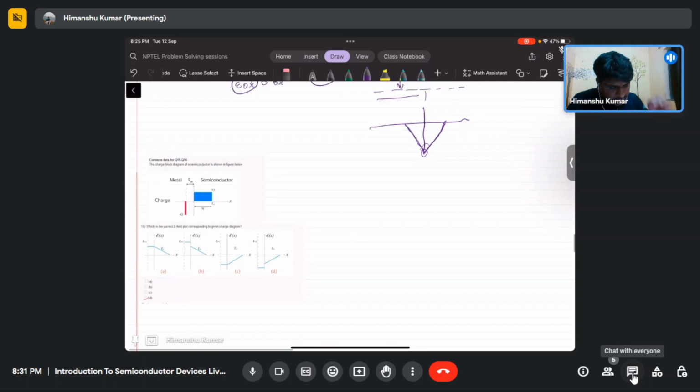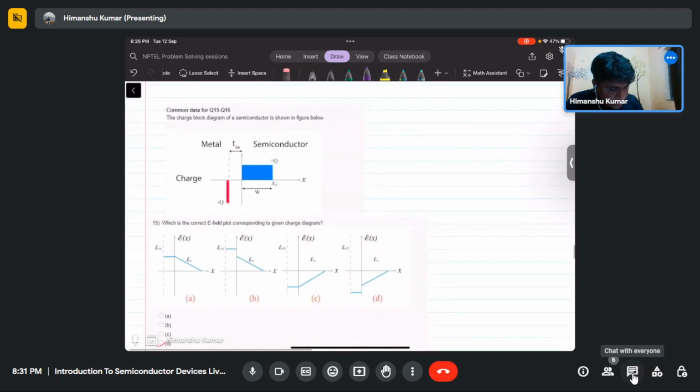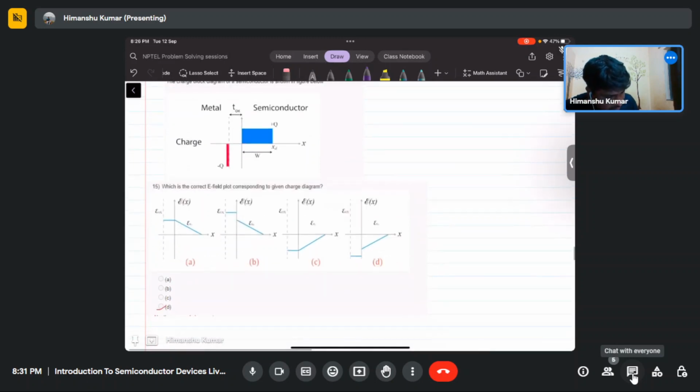So yeah, let's move to the next problem. In this, the charge block diagram of a semiconductor is shown in the figure below. What is the correct option given the charge block diagram? So there is a negative charge present at this interface. There is a positive charge present here.